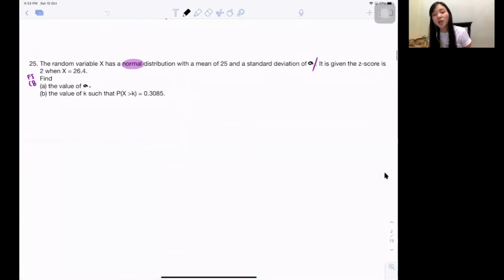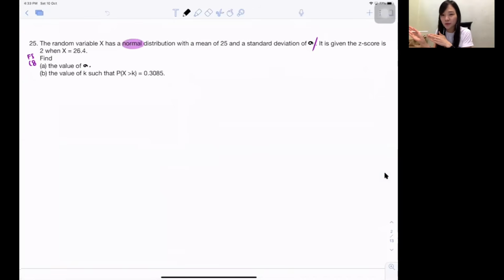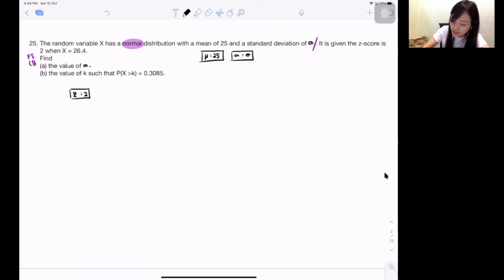Let's get started. So these questions, they say normal. Later on, I will use the table. They say the mean is 25. This is how the mean symbol looks like for this chapter, a mu shape. Standard deviation, they didn't tell me, they just tell me the standard deviation symbol, so I just write back the same thing. Next, it's given that Z score is 2. Please remember Z score, we can also call it standard score. So if one day they say standard score, remember it's actually Z, okay? So they say Z is 2 when X is 26.4.